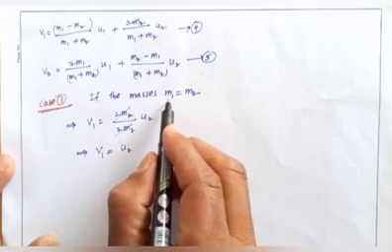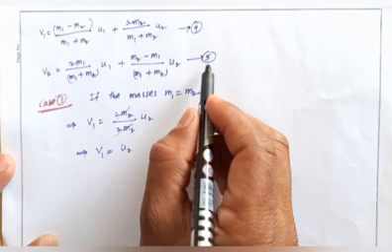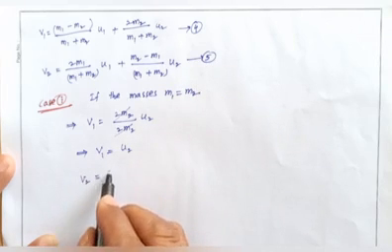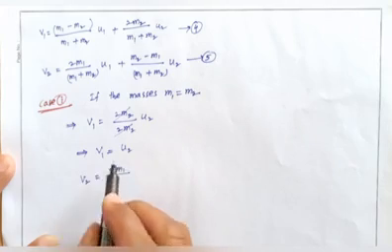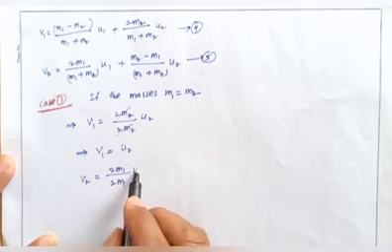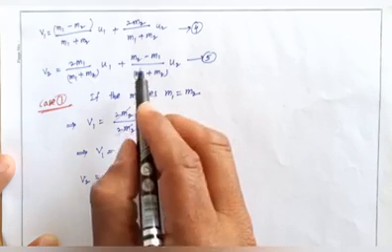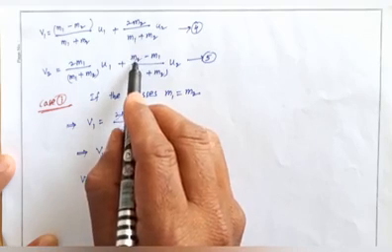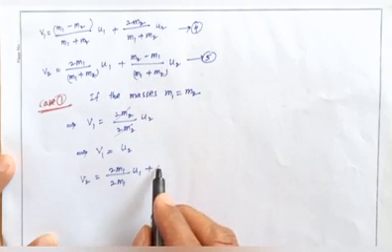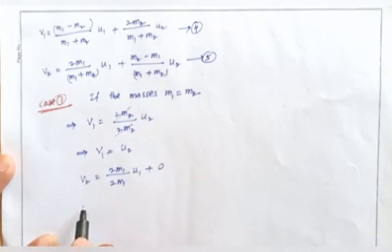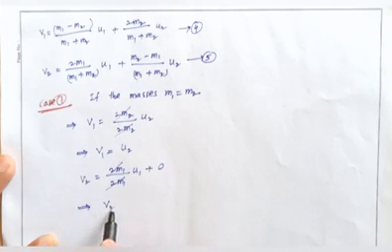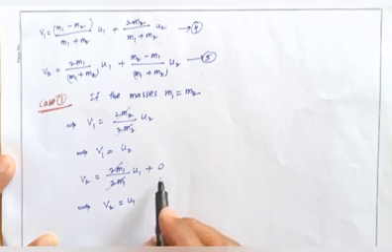Next, m1 equals m2, substitute in equation number 5. So v2 equals 2m1 into u1 plus, m2 equals m1, so m1 minus m1 gets cancelled, that equals 0. That means 2m1 gets cancelled, so v2 equals u1.